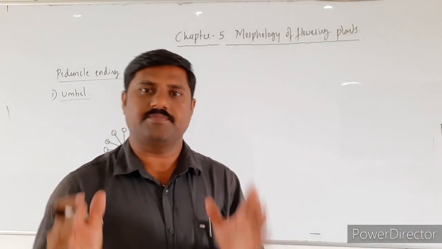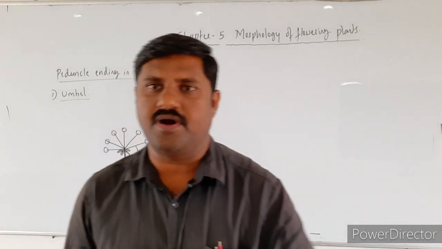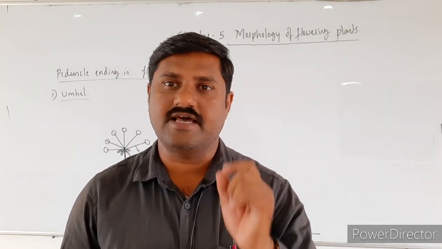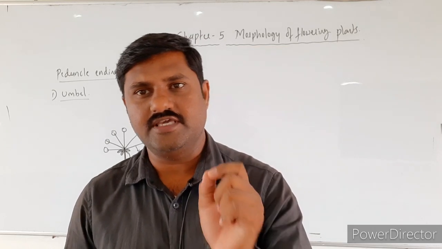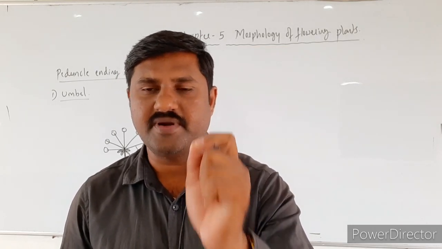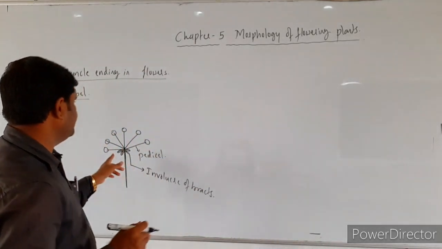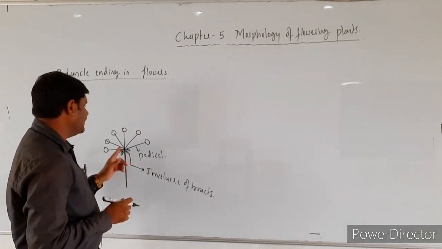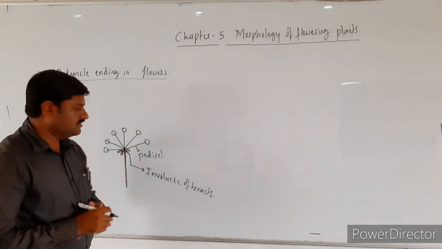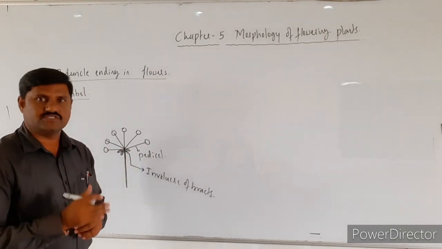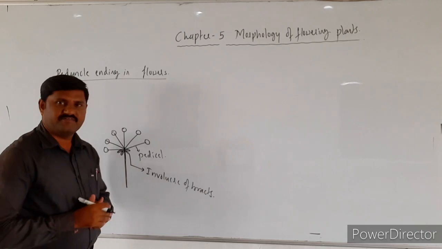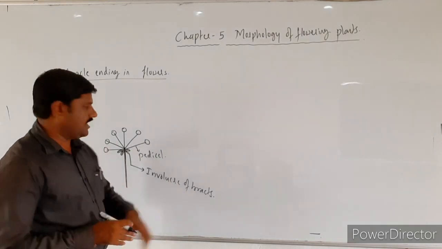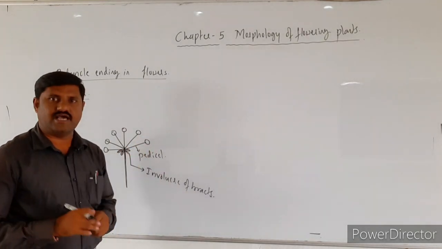What is the condition? Here is a peduncle, and at its tip it produces many flowers, with equal length pedicels. Those flowers with pedicels are borne at the tip of the peduncle, and at the base of the pedicels we come across the bracts. Those bracts form a group called the involucre of bracts, and this is the inflorescence called umbel.